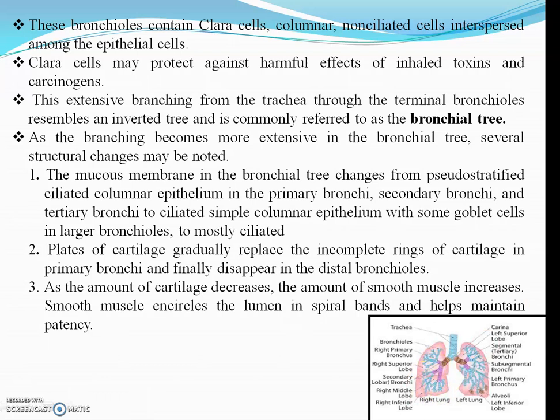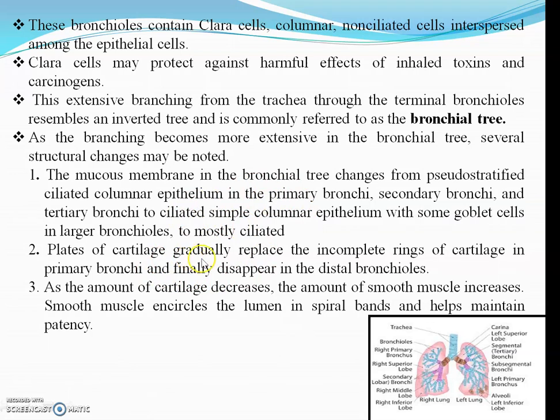Then several structural changes may be noted as branching occurs. The mucous membrane in the bronchial tree changes from pseudostratified columnar epithelium in the primary bronchus. When it is in the primary bronchus, it is pseudostratified. When it goes into the secondary bronchus, it converts into ciliated columnar epithelial cells.